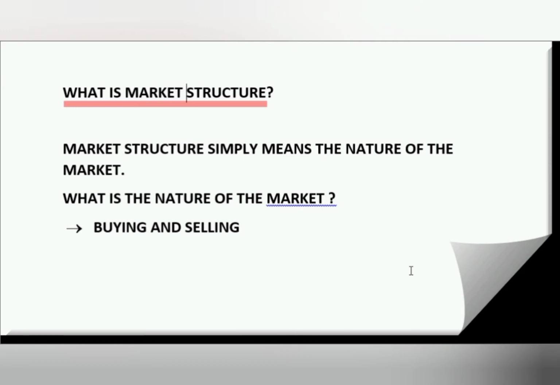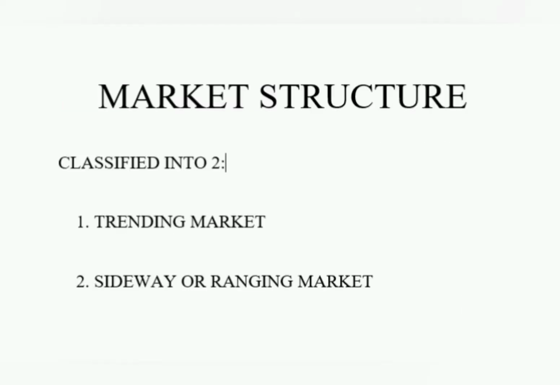So how can you know when to buy and when to sell? That is where the problem comes, and that is why I will be explaining the nature of the market series by series. Market structure can simply be classified into two. It's not something that I developed, it's just the nature of the market, and you're going to see it. The first one is a trending market, and the second one is a sideways or ranging market. Ranging, sideways, contracting all mean the same thing. So it's just a trending market and a ranging market.